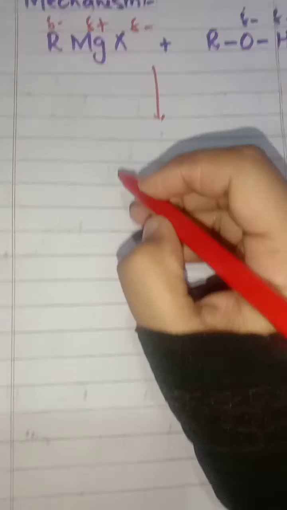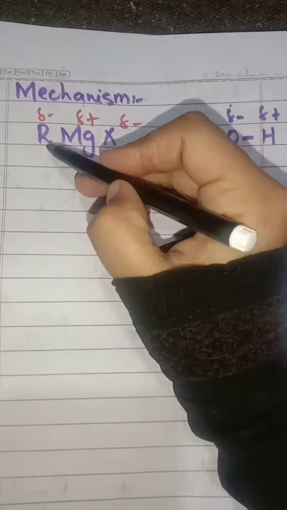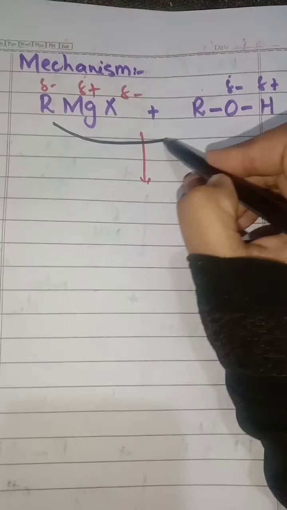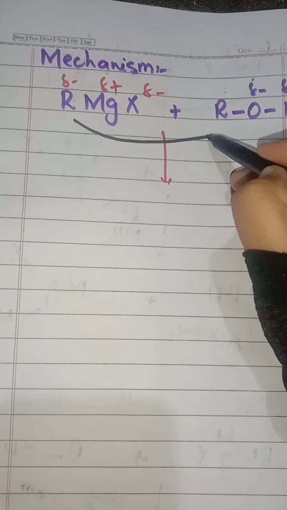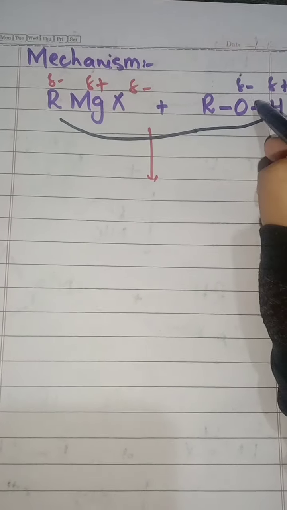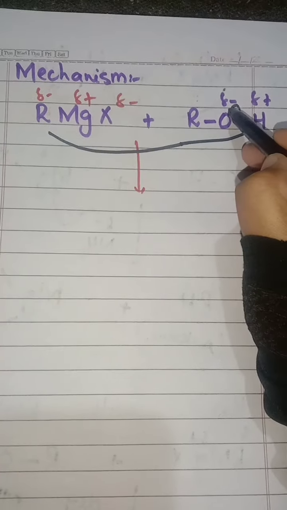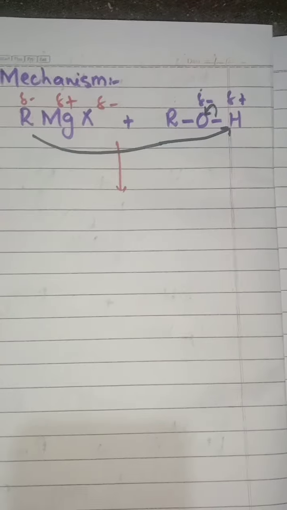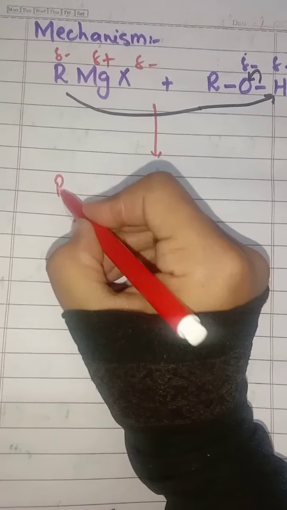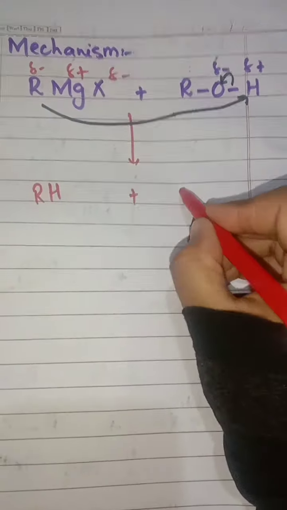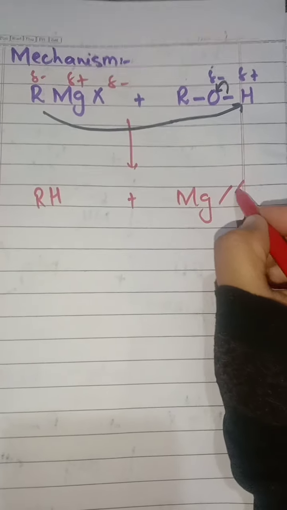In the presence of dry ether, what will happen? This negative ion will attack over here. This bond will shift over here. What will happen? Here is alkane, here is magnesium.